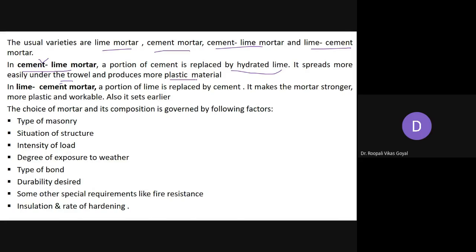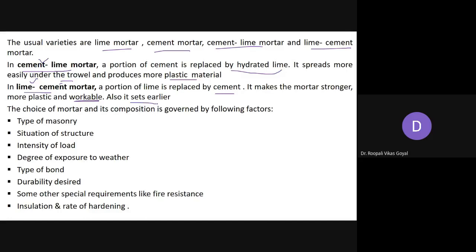Second is lime cement mortar. Here a portion of lime is replaced by cement. The major proportion is lime, but some part is replaced by cement, and it makes the mortar stronger because of the presence of cement, more plastic and workable, and it sets earlier depending upon the setting time of your cement.